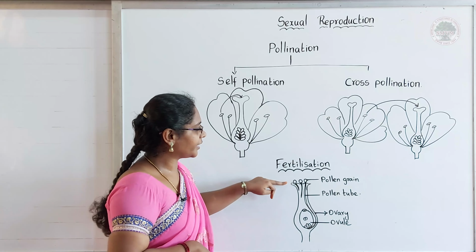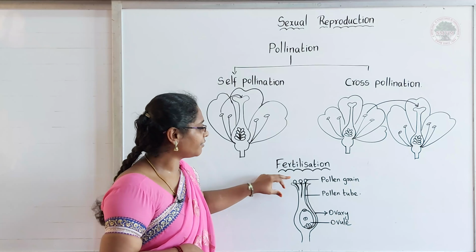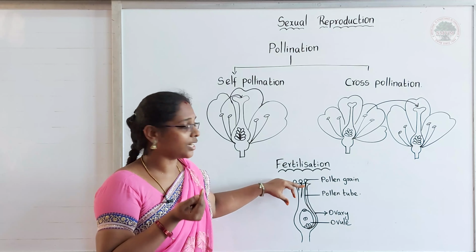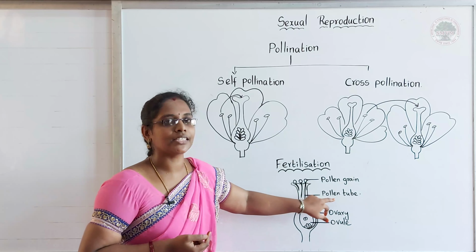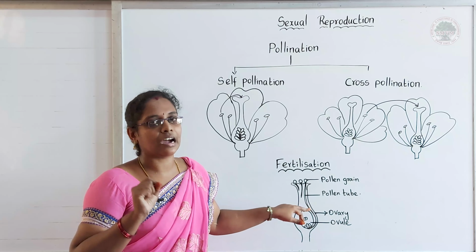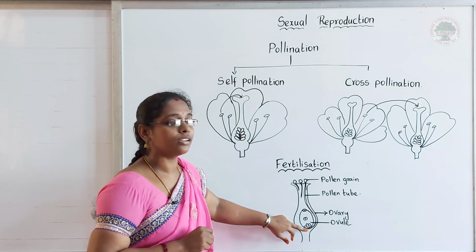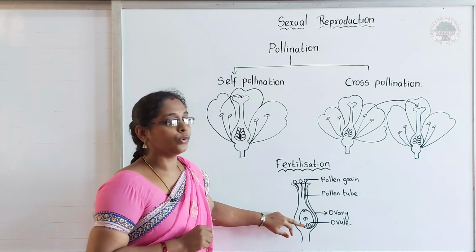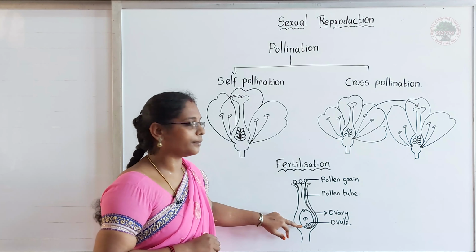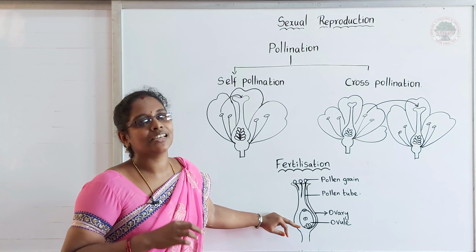Now this pollen grain reaches the top of the pistil, which means the stigma. After it reaches there, it starts to grow a thin tube-like structure, and this structure is called the pollen tube. At the end of the pollen tube, the male cells are present. It continuously grows and reaches the ovule. In the ovule, the egg cells are present. Here the egg cell and the male cell fuse together. As a result, it produces a zygote.